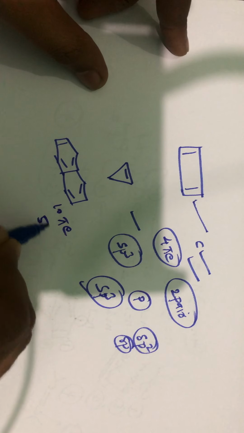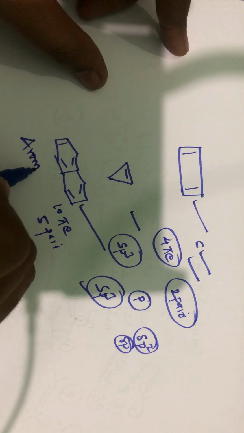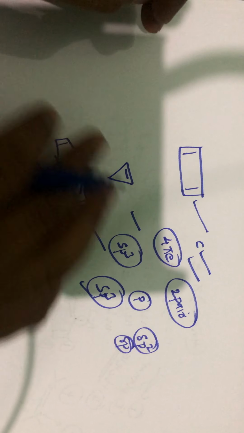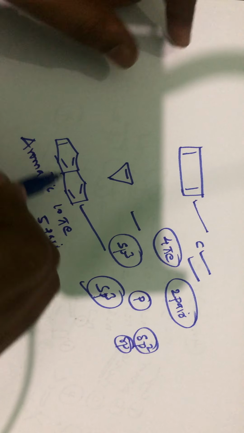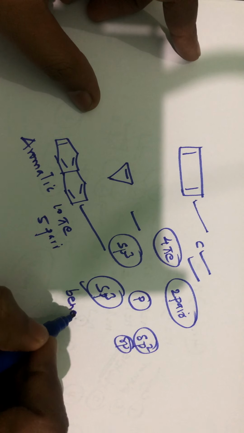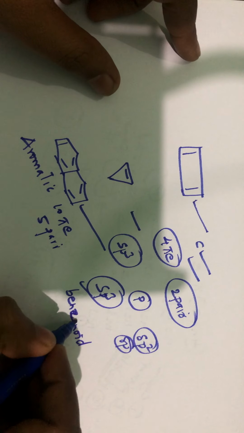So 10 pi electrons means 5 pairs of electrons. So this compound is aromatic. Such compounds which contain a benzene nucleus are called benzenoid compounds.